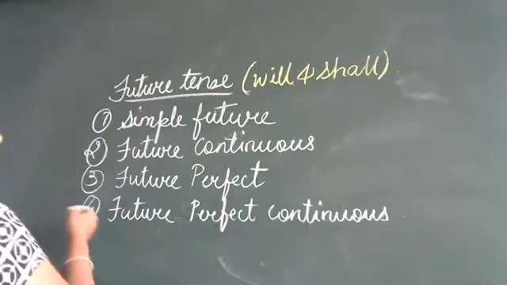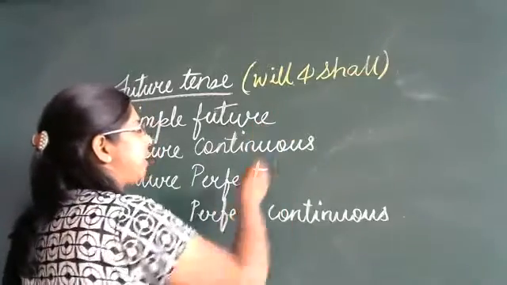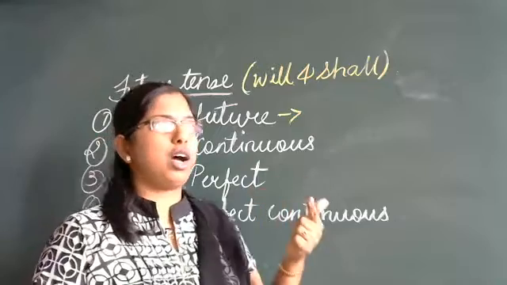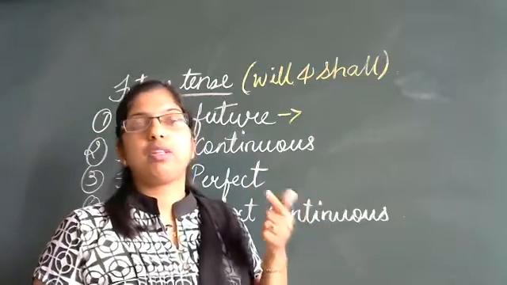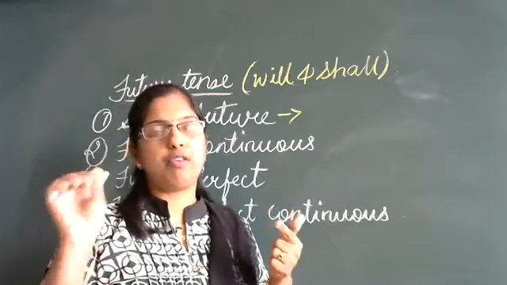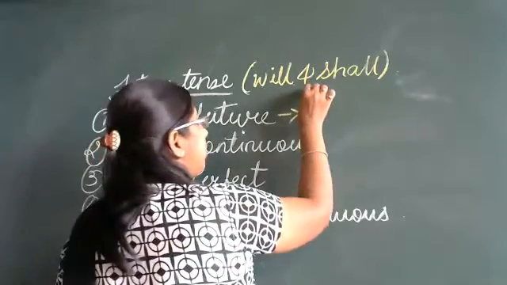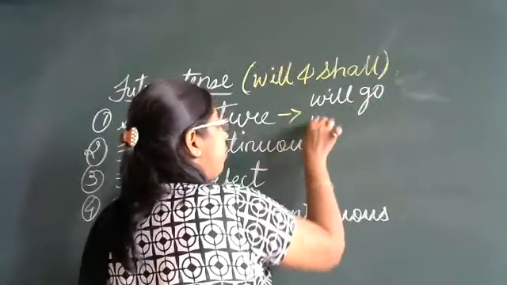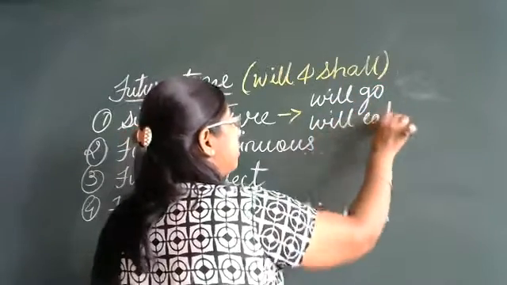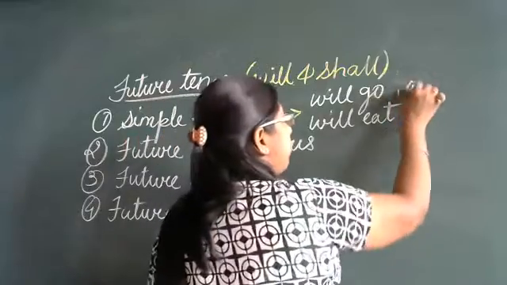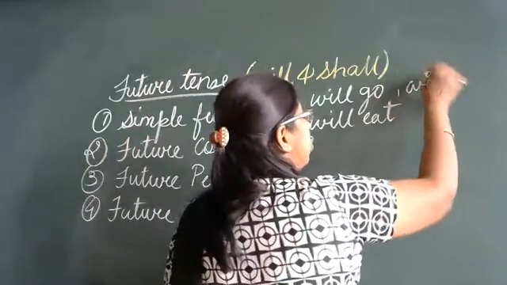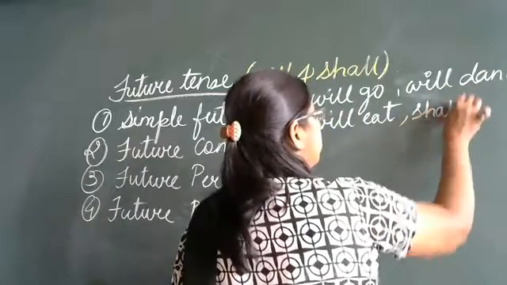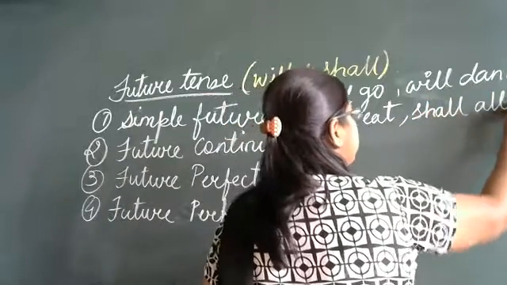Now we begin with the first one, that is simple future tense. In simple future tense, we use only the words will and shall along with the verb which is in the present form. Here, will go, will eat, will dance, shall attend.